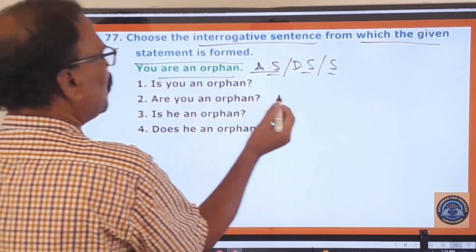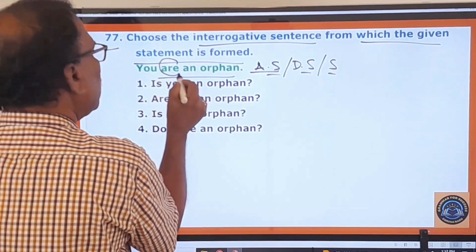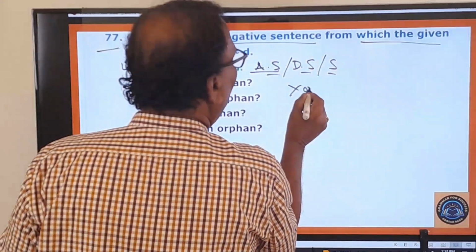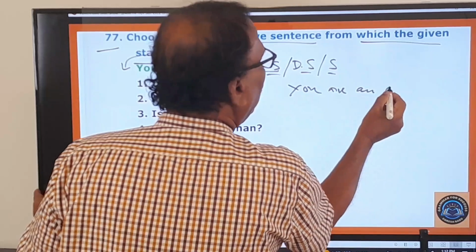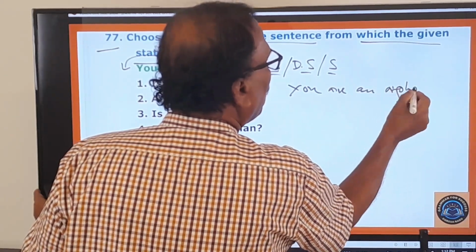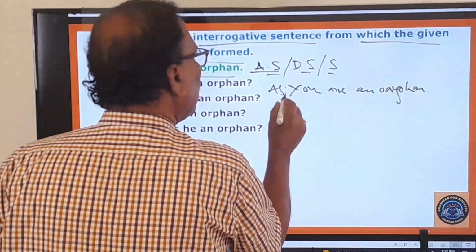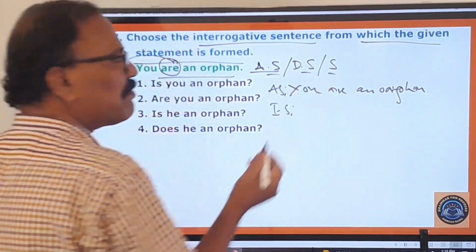because to make a question you must take the helping verb and put it before the subject. So you are an orphan, and this is called an assertive sentence. Interrogative sentence means question.